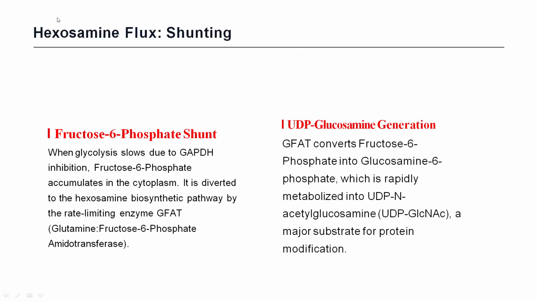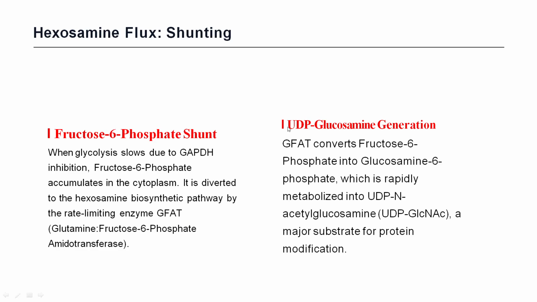The last and fourth pathway is the hexosamine flux shunting. A fructose 6-phosphate shunt occurs when glycolysis slows due to GAPDH inhibition. Fructose 6-phosphate accumulates in the cytoplasm and is diverted to the hexosamine biosynthetic pathway by the rate-limiting enzyme GFAT, that is, glutamine fructose 6-phosphate aminotransferase.